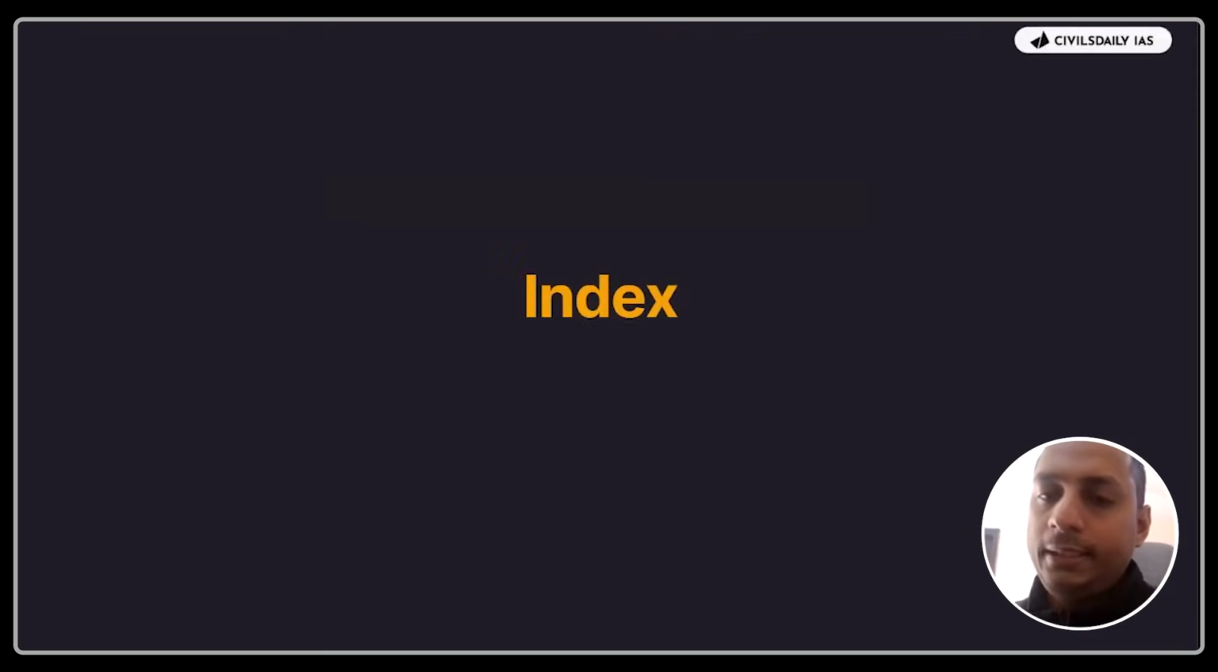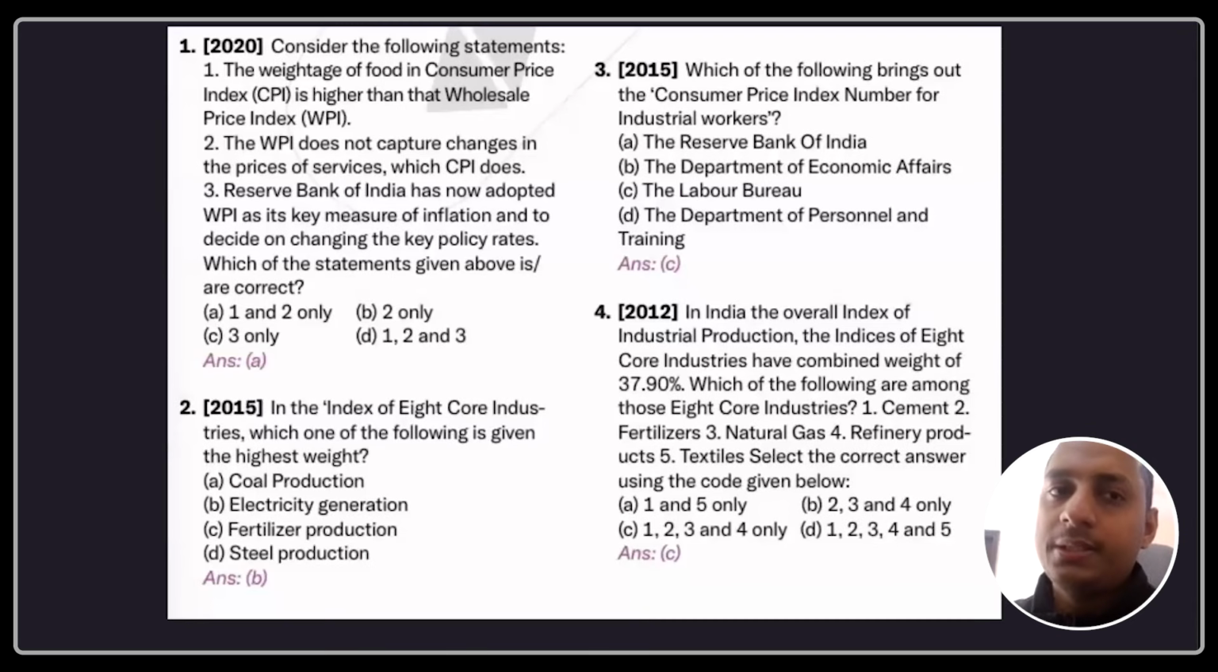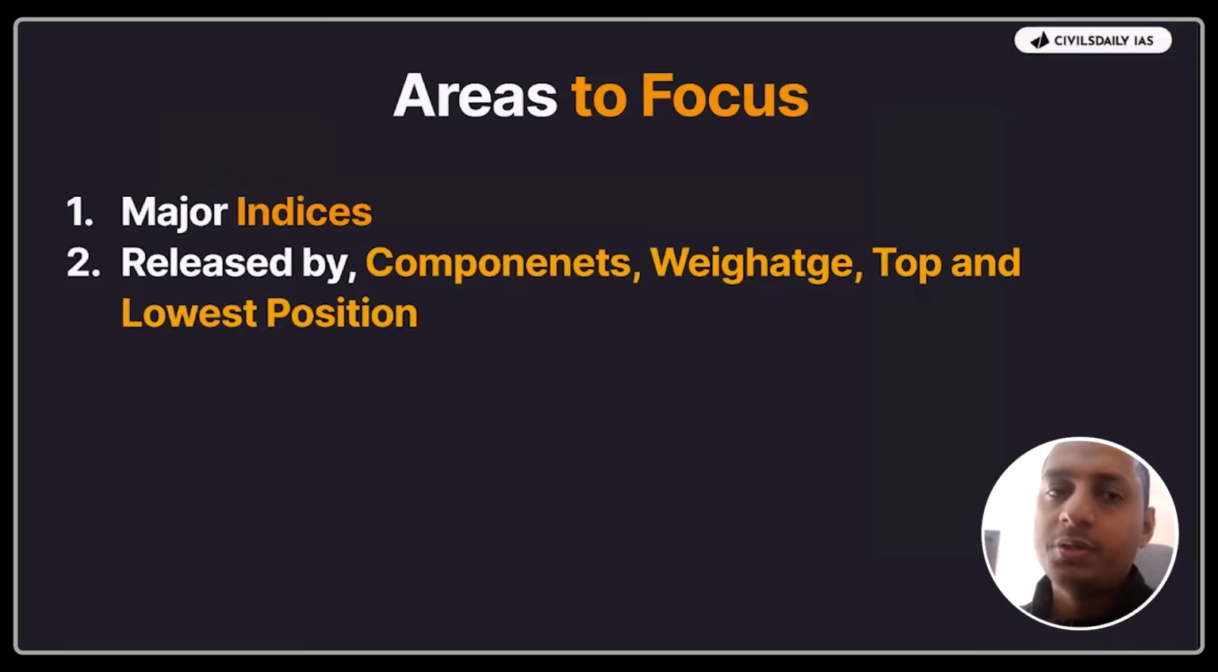Okay. Index also, I would say, is something important. 2020, Consumer Price Index. 2015, Index of Core Industries. 2015, again, Consumer Price Index. 2012, again, Index of 8 Core Industries. So for the Index of 8 Core Industries, 2 questions. And in case of Consumer Price Index as well, 2 questions were asked. So what do you need to study?